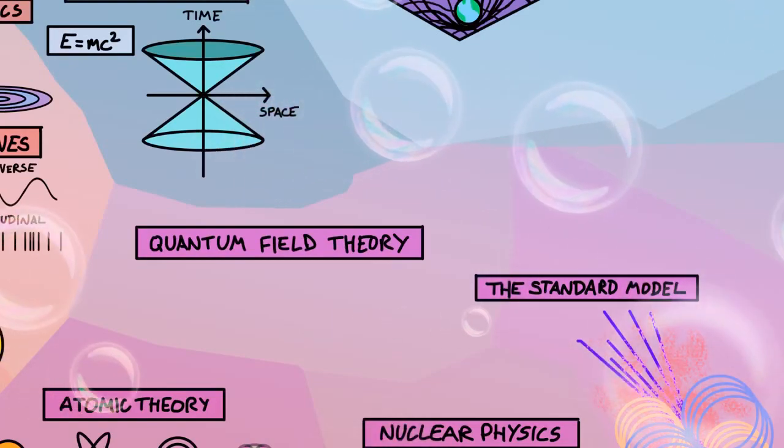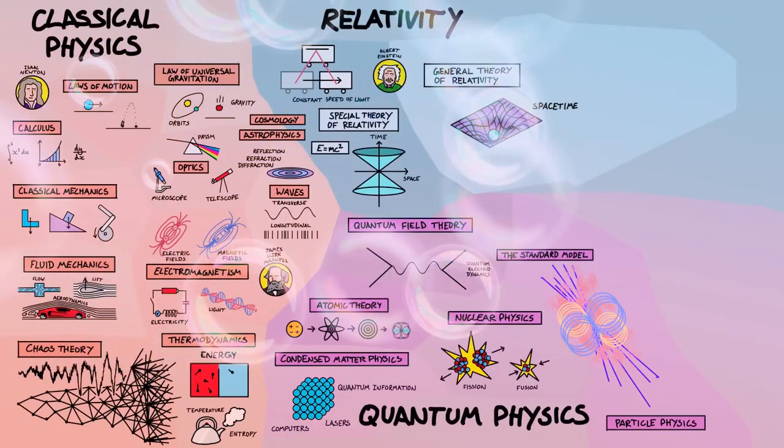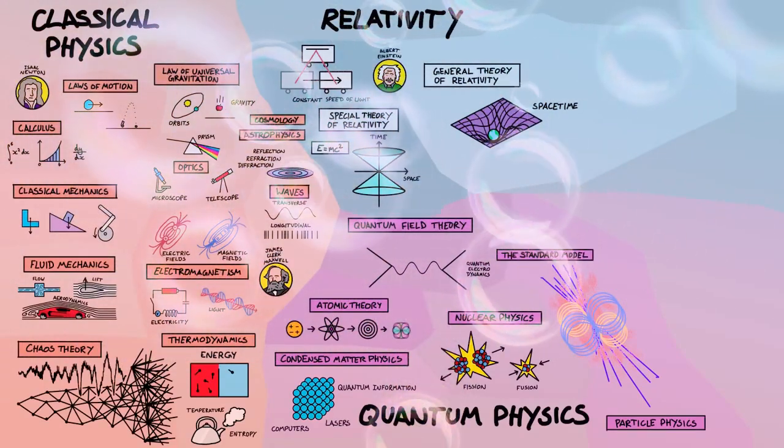And quantum field theory captures all of quantum physics and combines it with the special theory of relativity, and it's the best description of the universe we have.